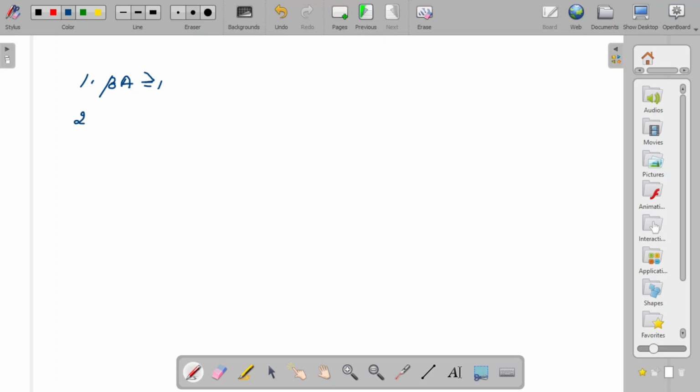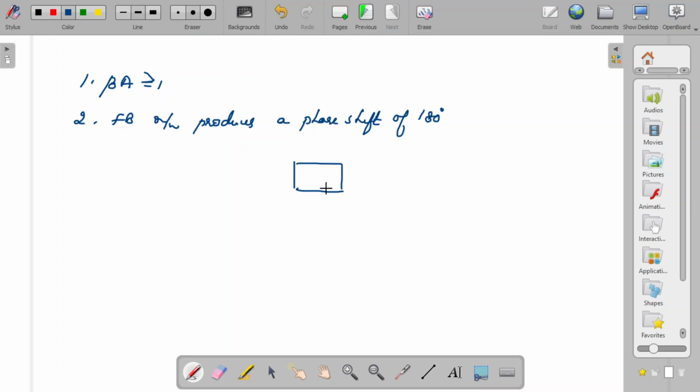And the second condition is that the feedback network produces a phase shift of say 180 degrees. Suppose we have an amplifier here and you give a signal to the amplifier.